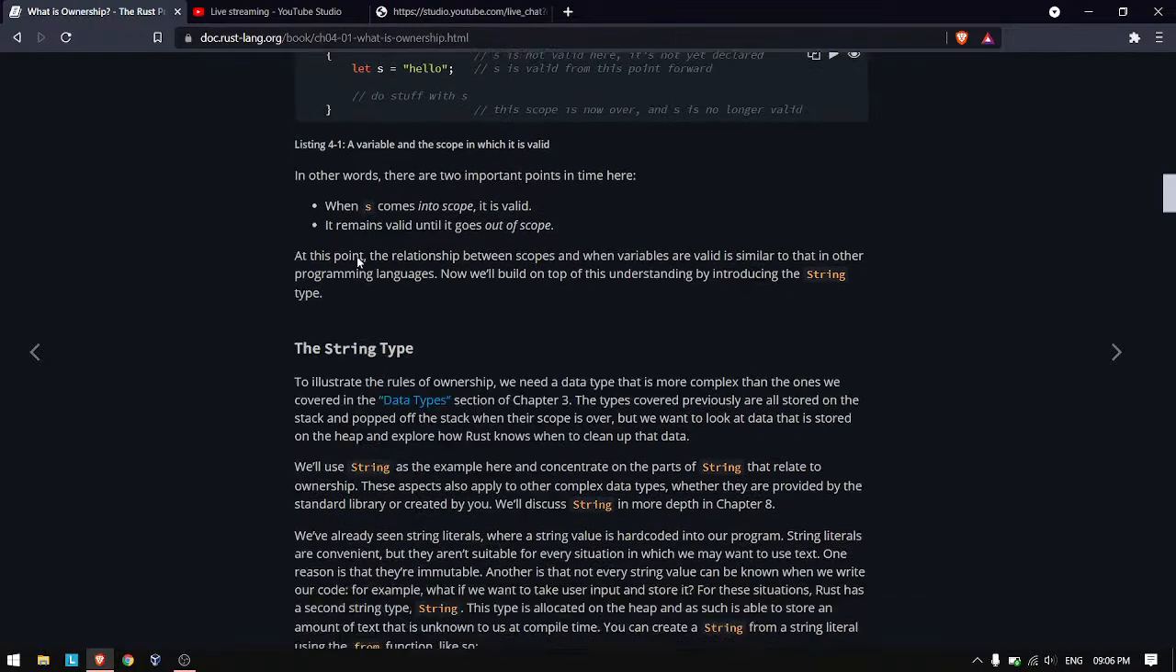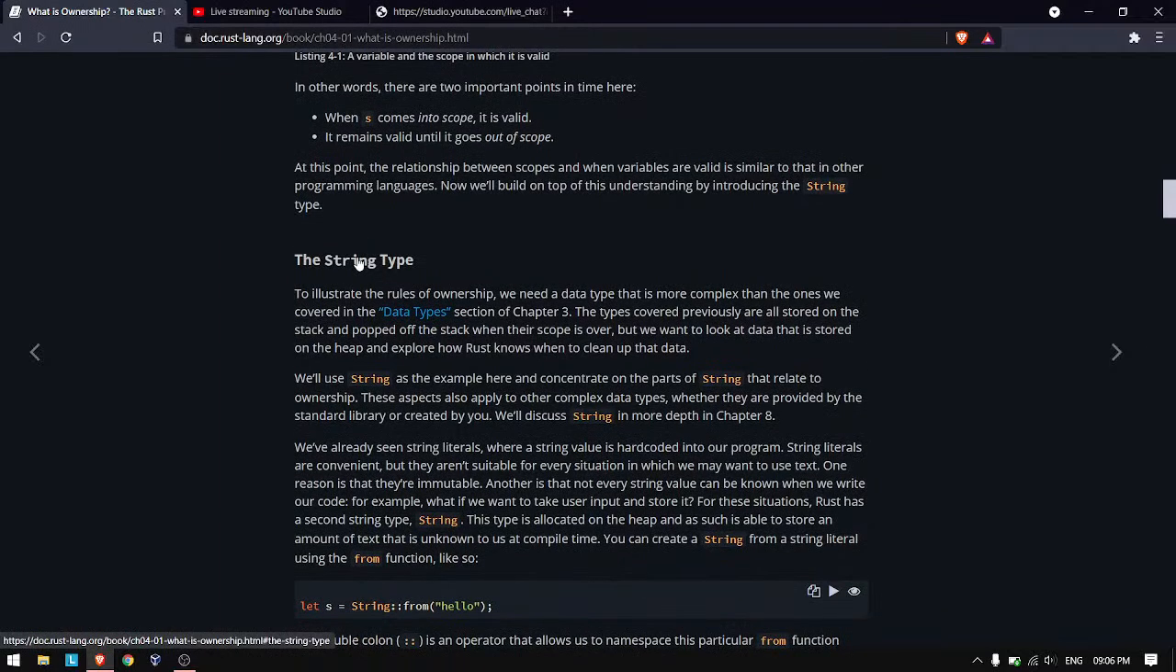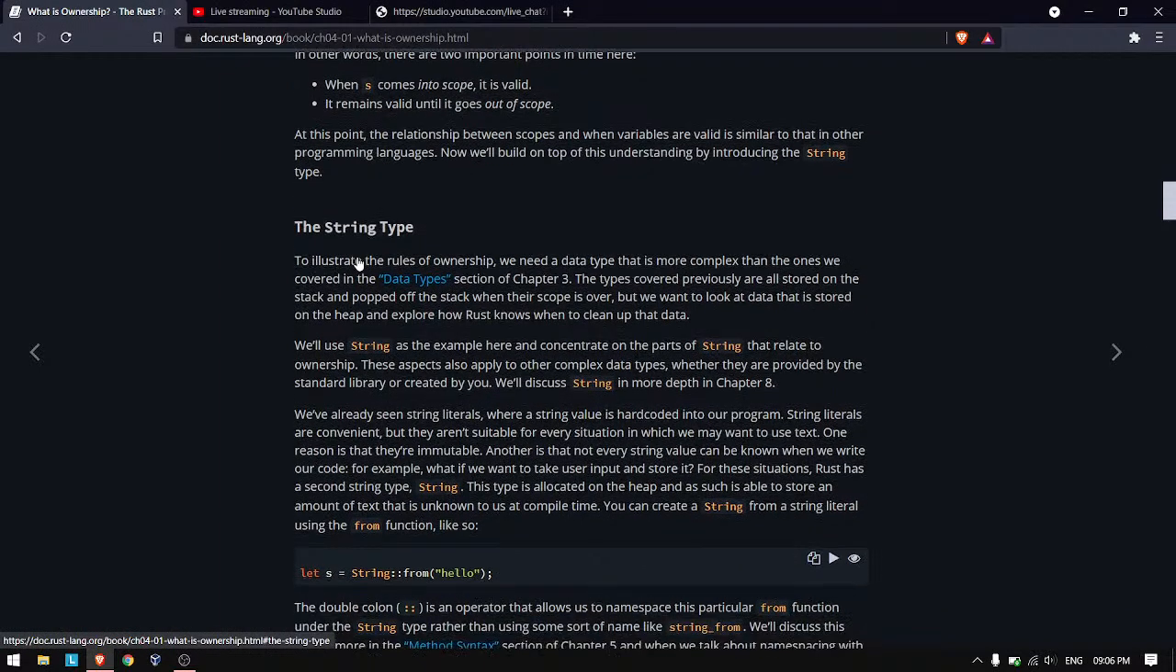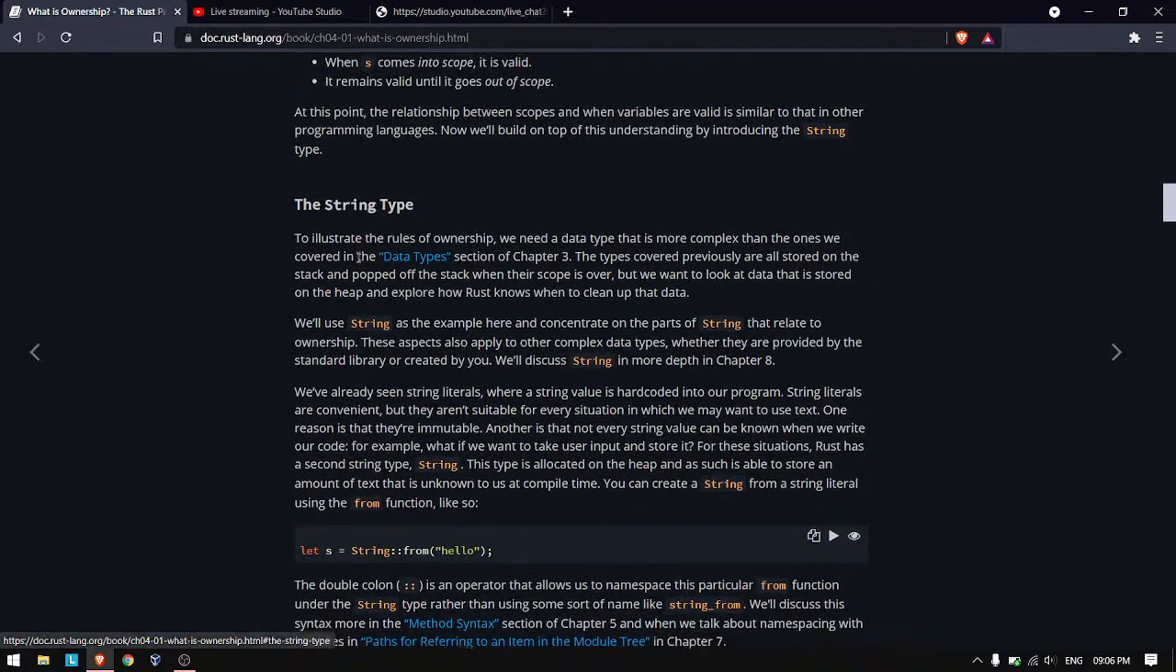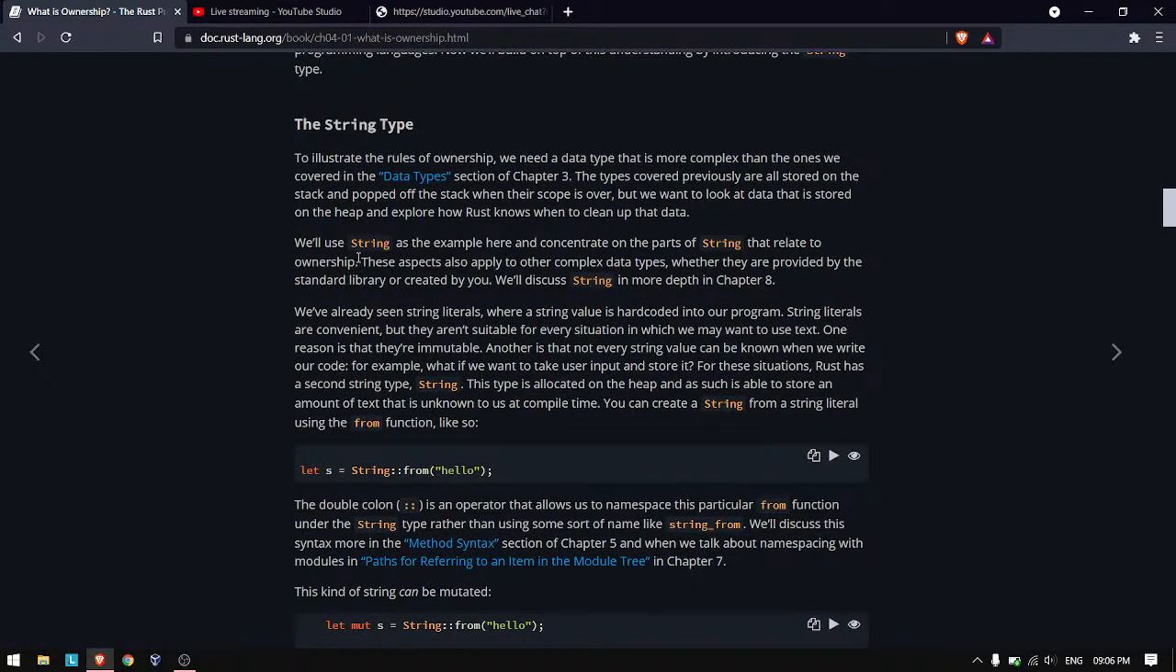To better understand the concept with the heap, we will first have to take a look at a different data type which we didn't cover in chapter 3, which is called a String.